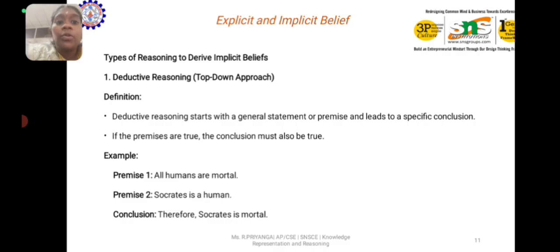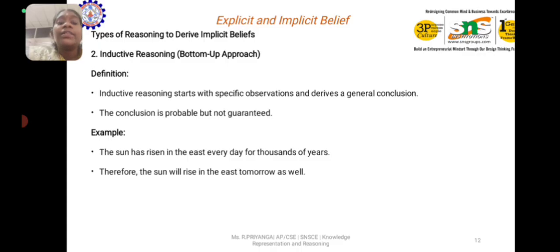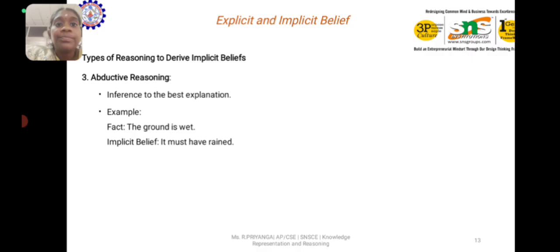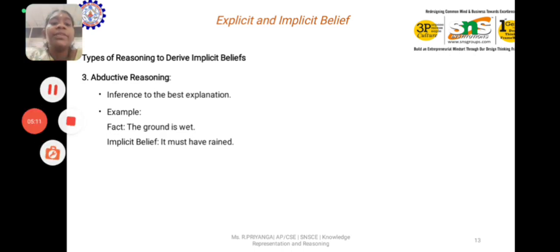Example: all humans are mortal and Socrates is a human, therefore Socrates is mortal. Inductive reasoning is a bottom-up approach. It starts with a specific observation and derives a general conclusion. This conclusion is probable but not guaranteed. Example: the sun has risen in the east every day for thousands of years, therefore the sun will rise in the east tomorrow as well. Abductive reasoning is inference to the best explanation. Example: the ground is wet, so it must have rained.